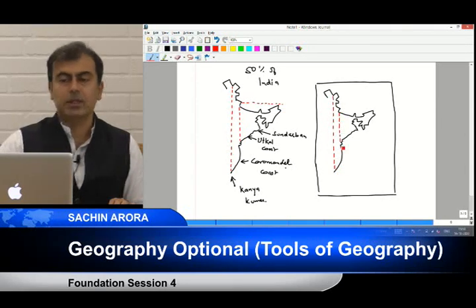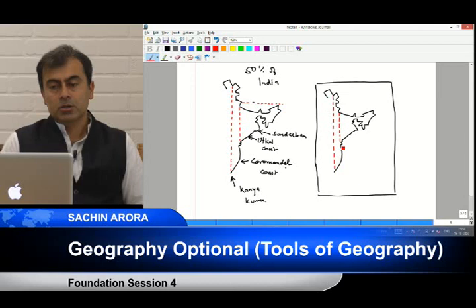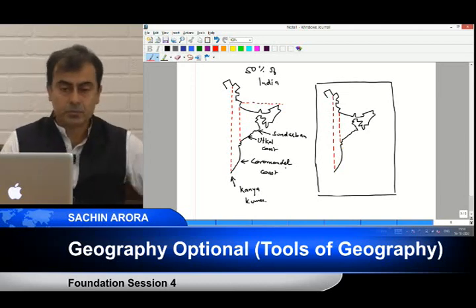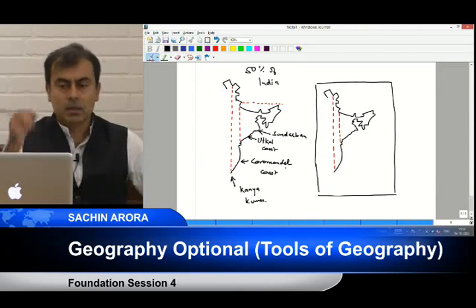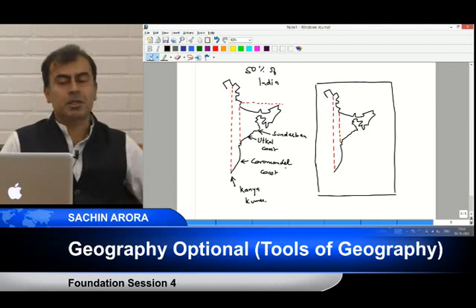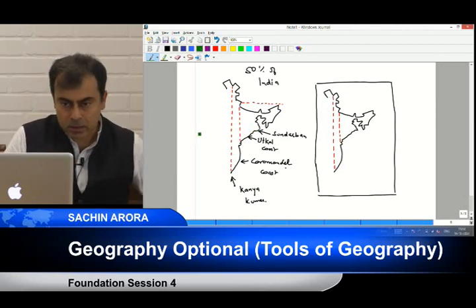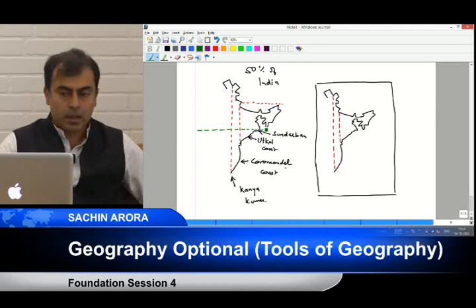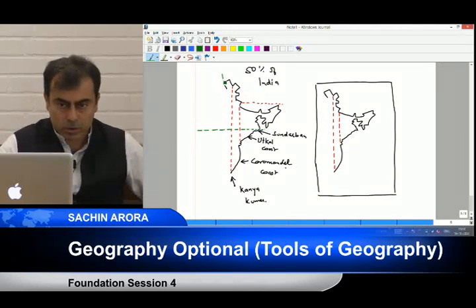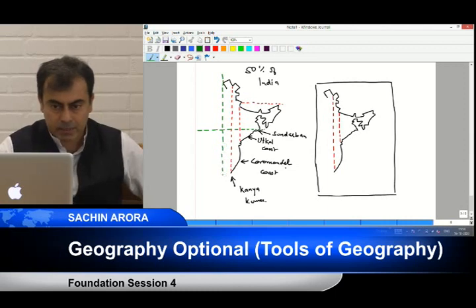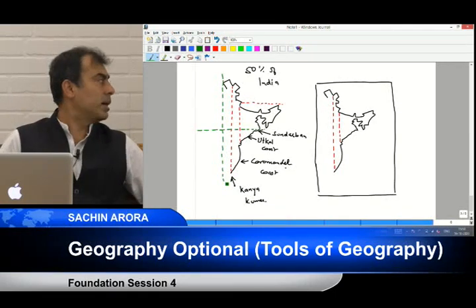ठीक है? Important lines. Can you see that? So this should have been done. चलिए, West Coast देखें. West Coast में I have a very special line for all of you to keep in mind. Sundarban line is my reference line. Everyone, Sundarban line is a very important reference line. And the outer edge of Kashmir is also a very, very important reference line. They will help me to draw my remaining map.